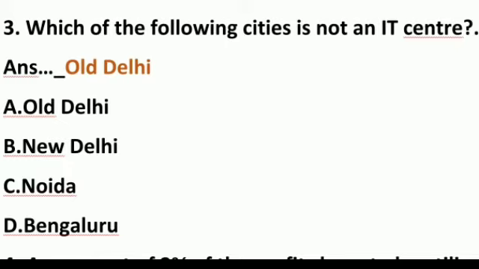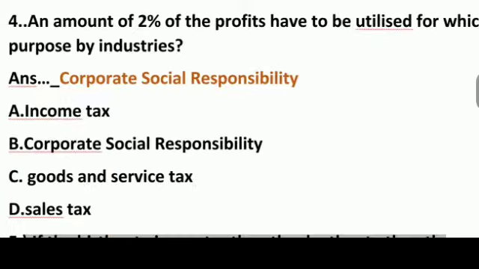Question number 3, which of the following cities is not an IT center? Old Delhi, New Delhi, Noida, Bengaluru. Answer is Old Delhi. Number 4, an amount of 2% of the profits have to be utilized for which purpose by industries? Answer is corporate social responsibility.